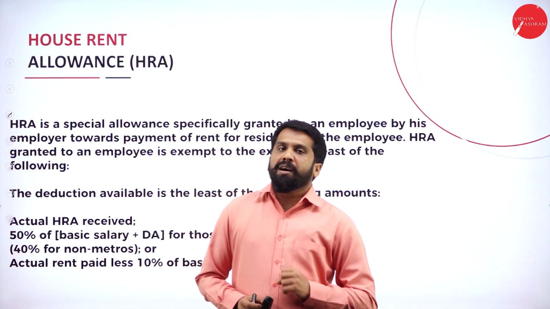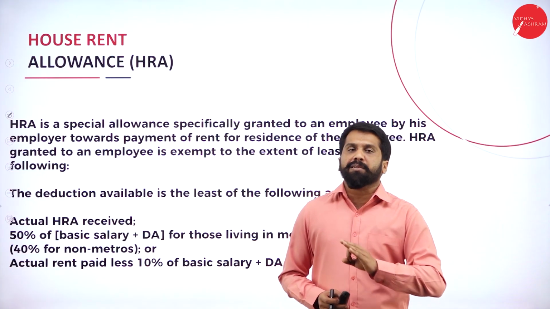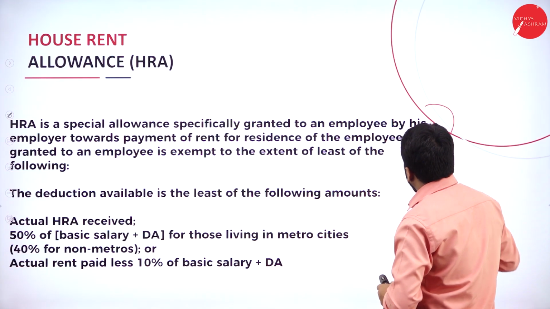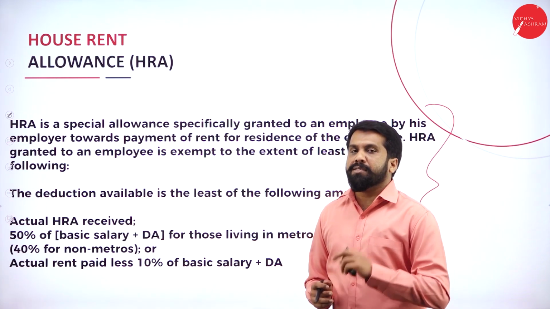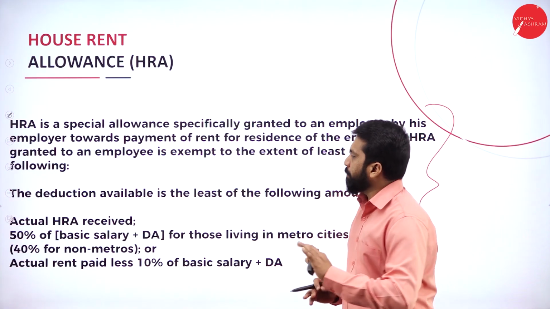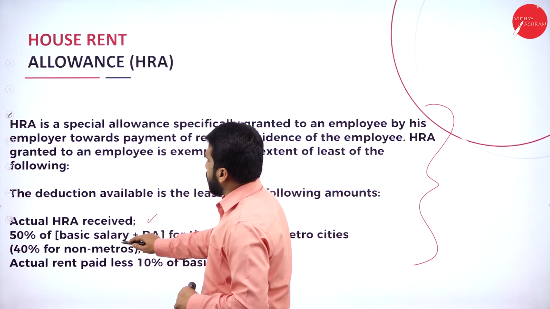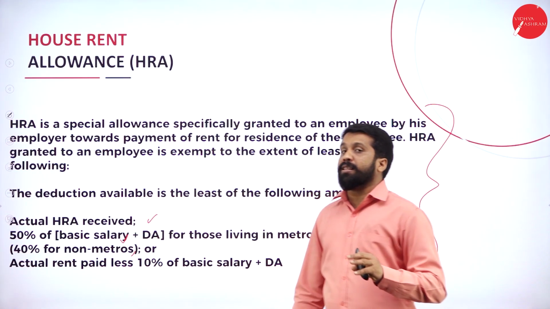Clear? Now, whatever allowance you get, like 7,000, it is not completely taxable. For that, you have to do some calculation. I will not explain the calculation now, because while doing the problem, I'll explain it to you a number of times. Okay. Now, whatever your HRA received, minus 50% of your salary. 50% in case of Chennai, Mumbai, Kolkata, Delhi.